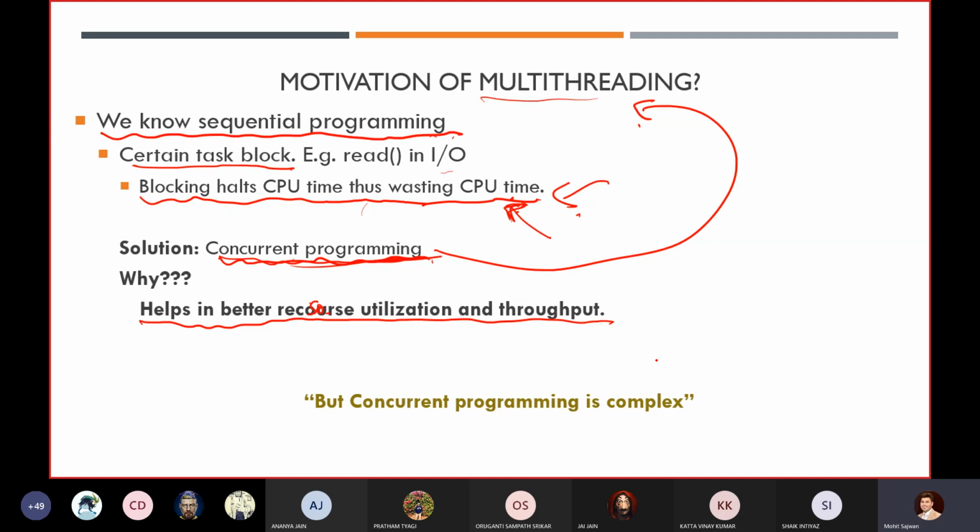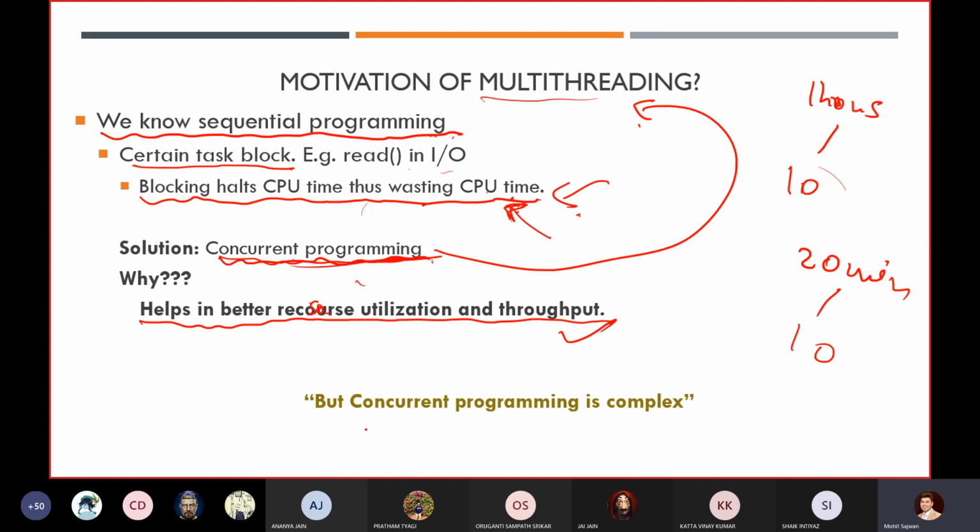So it helps in better resource utilization and throughput. Throughput means how many processes you can execute in a given moment of time. Let's assume that with sequential programming we can process only 10 processes in 1 hour. I'm just giving you an example. But with concurrent programming, it might be possible to process all 10 processes in 20 minutes. This is how we maximize our throughput.